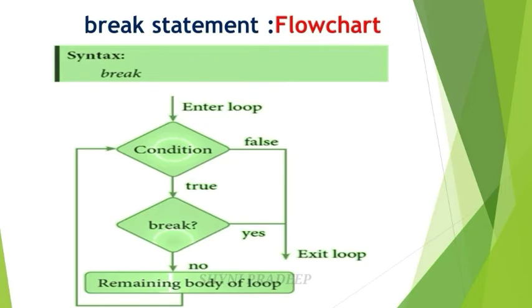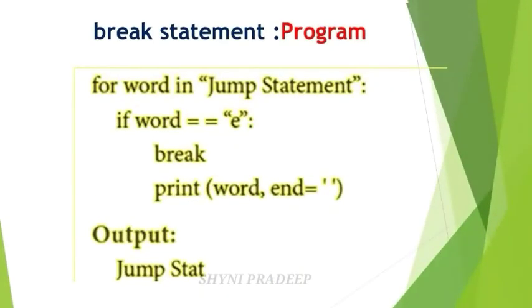Okay. So next let us see one program. In this program, the break statement is given inside the for loop. Okay. So this is the for loop. For var in, and within double quotes, jump statements. So this is the for loop condition. Next one condition is given, the if condition. That condition is for the break statement. That condition is what? If vad is equal to e.